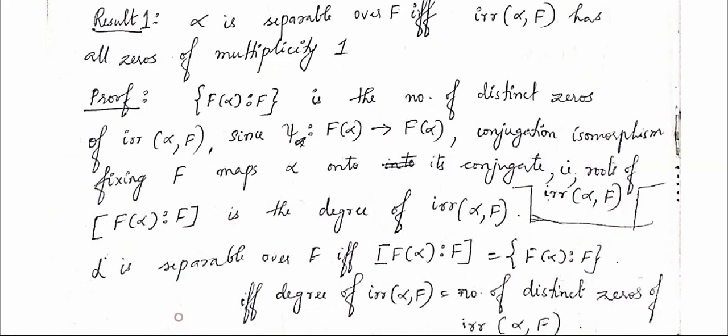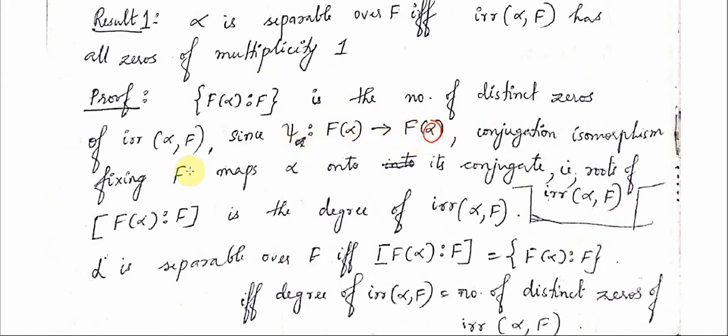To prove this, basically we have to prove that this quantity, that is the index of F(alpha) over F, is the same as the degree of F(alpha) over F. Now what is this index of F(alpha) over F? That is the number of distinct zeros of irr(alpha, F). We just saw that in one of the previous theorems, because the psi from F(alpha) onto F(alpha'), this is not exactly alpha, this is any other zero of the irreducible polynomial.